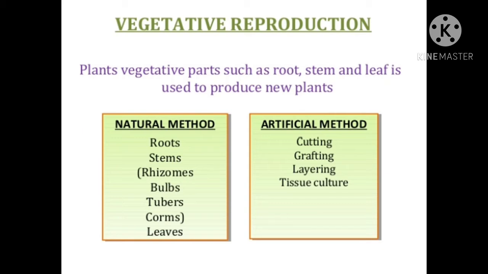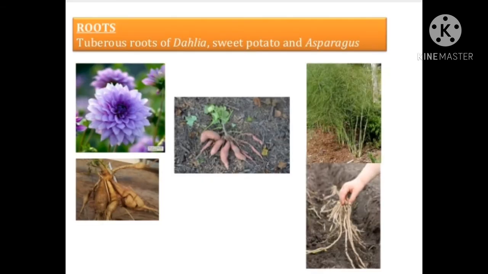So these parts produce a new plant. Artificial methods are done by cutting, grafting, layering, and tissue culture. In this video we will discuss these methods one by one.